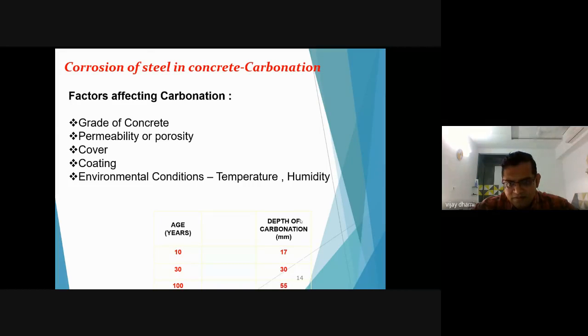So this is some thumb rule, or you can say experience values, given with the age of the structure. If the age of the structure is 10 years, the depth of carbonation may be around 17 mm. If the age of the structure is 30 years, the depth of carbonation may be 30 mm. This is general data. And if your structure is 100 years old, the depth of carbonation may be around 55 mm.